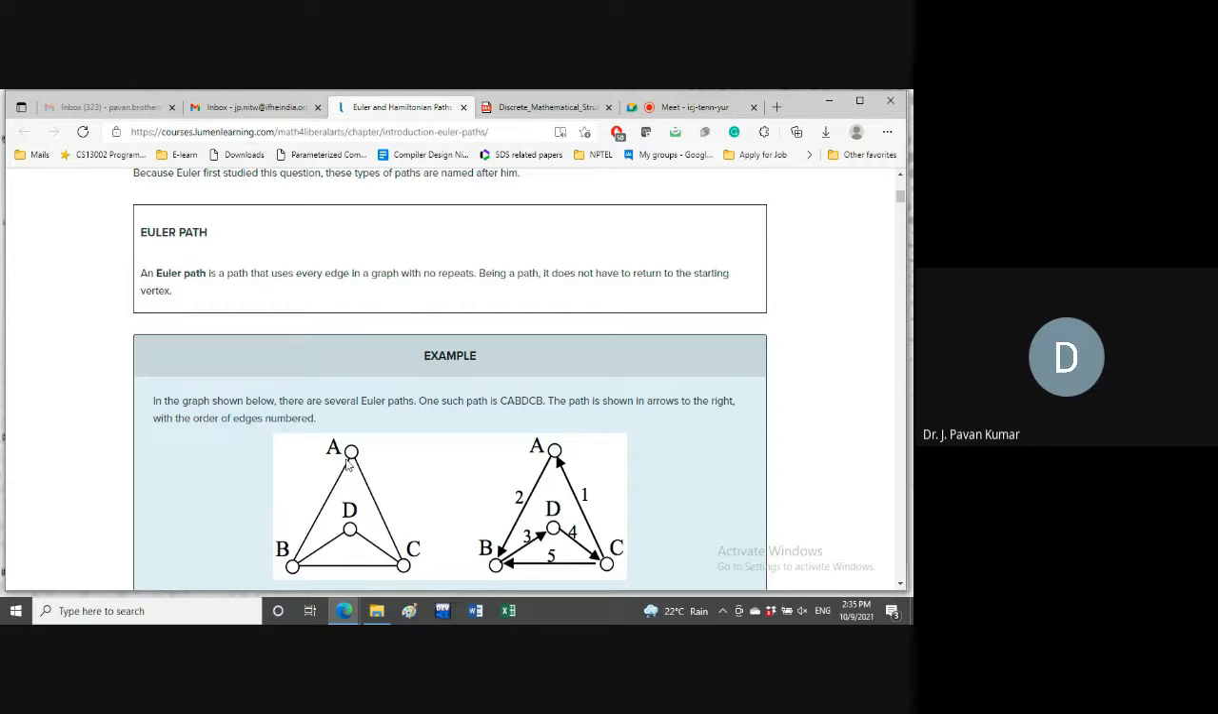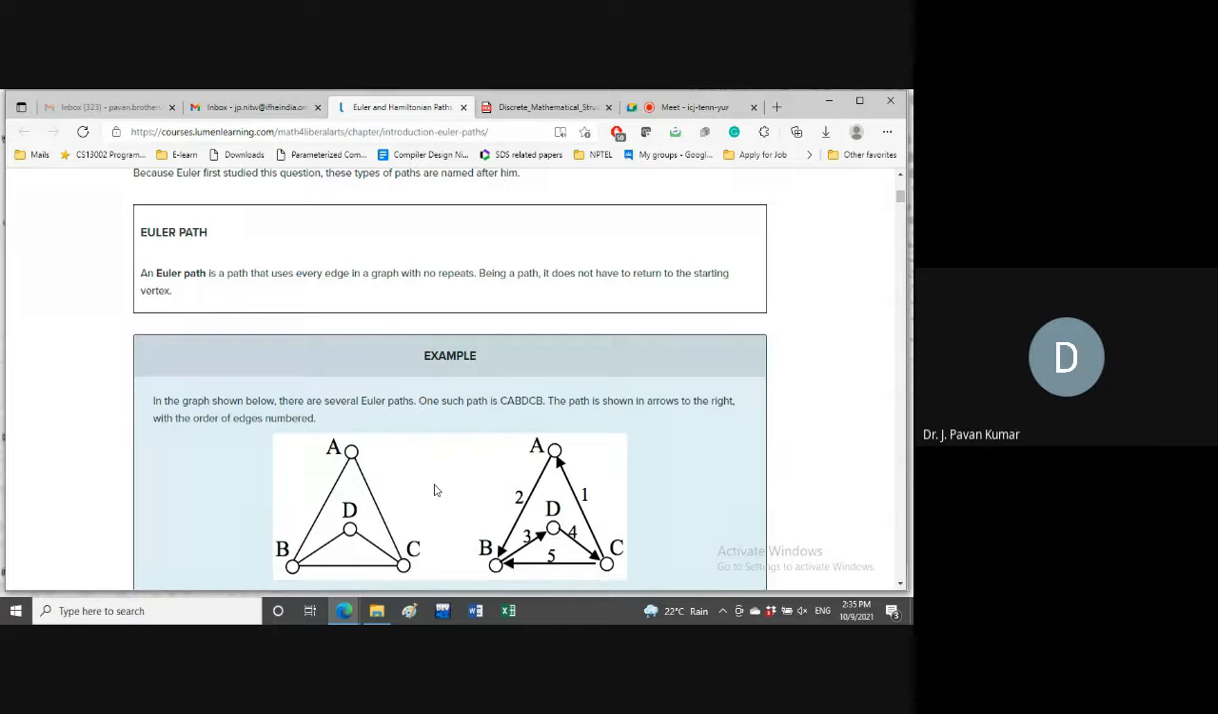Now, if you consider this particular example, the ordering like starting from C to A, then A to B. So these two we have covered. Next, third edge is from B to D, then D to C, then come back C to B. Now we are starting at C and we are ending at B. So we are starting at one vertex and ending at another vertex by covering all the edges of the graph. So it is considered to be Euler path.